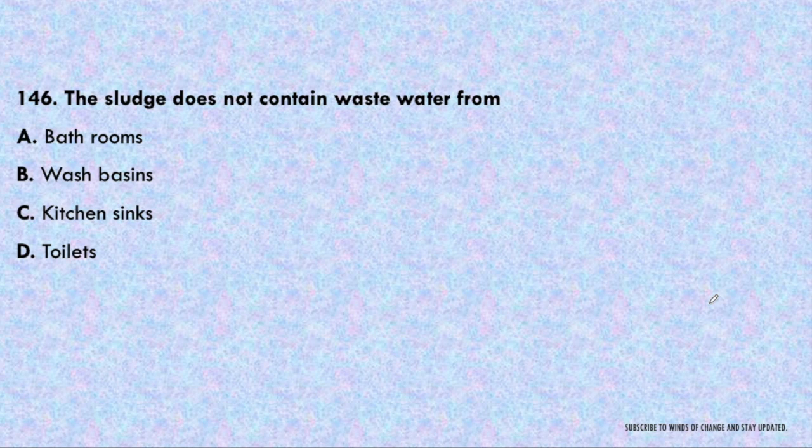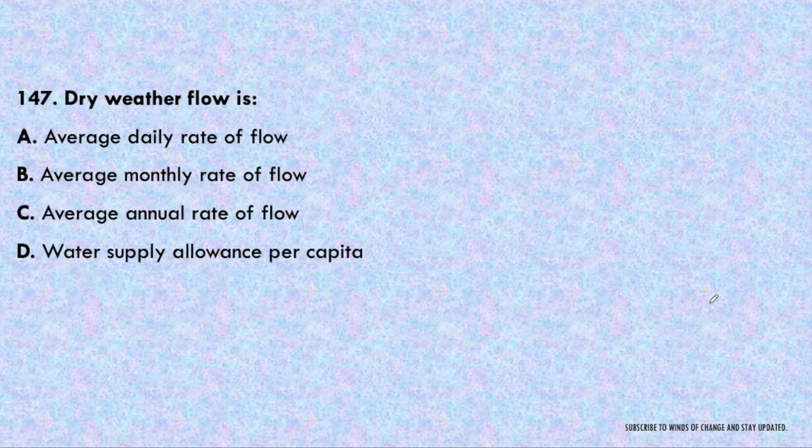Next question. The sludge does not contain wastewater from bathrooms, wash basins, kitchen sinks or toilets. So sludge does not contain waste from toilets. Those are the night soils. The rest are the wastewater that can be called sludge also. Next question. Dry weather flow is average daily rate of flow, average monthly rate of flow, average annual rate of flow or water supply allowance per capita. So dry weather flow is water supply allowance per capita.